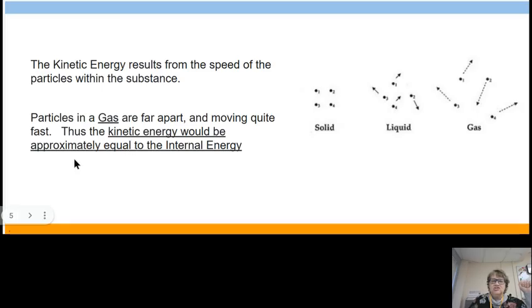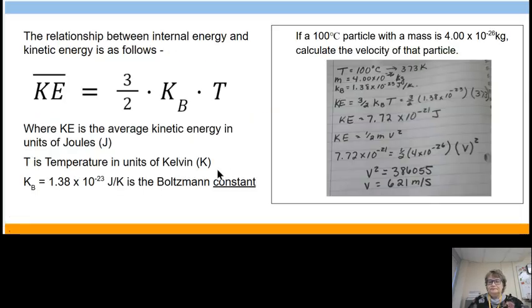Thus, the kinetic energy would be approximately equal to the internal energy. They're spaced out, they're moving around, right? The potential energy at that point is very close to zero. So at that point, your kinetic energy would be equal to your internal energy.